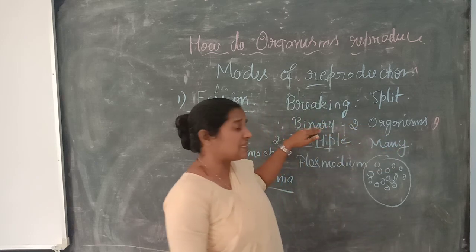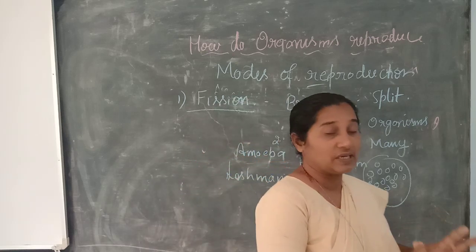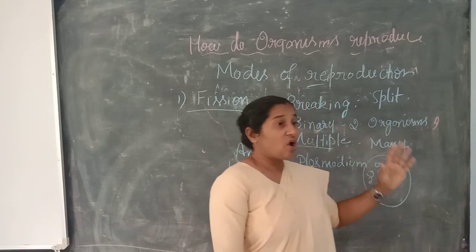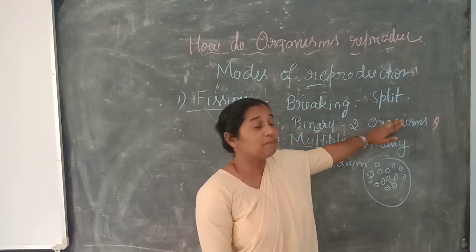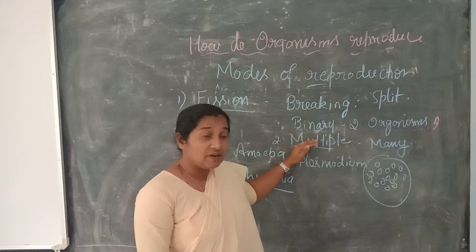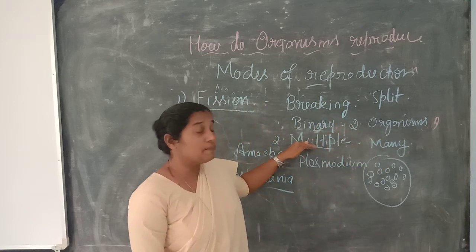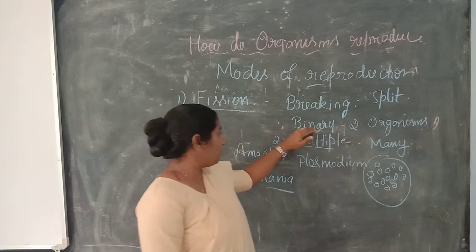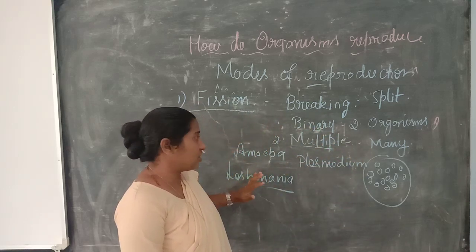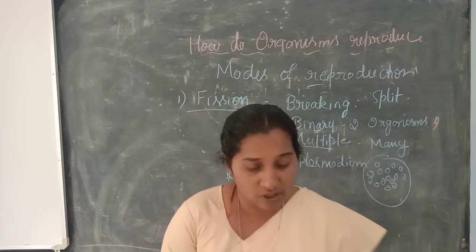Binary takes place during favorable conditions. In unfavorable conditions, there is no particular form, and we call it multiple fission. Examples for binary are amoeba and leishmania, but for multiple, it is plasmodium.